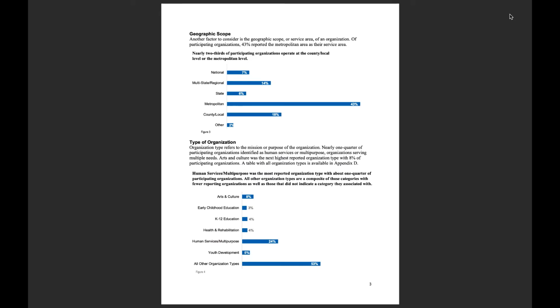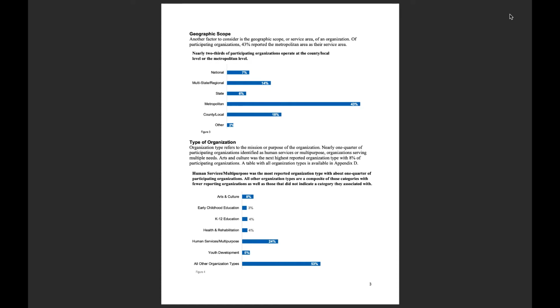We also look at the information by geographic area and how an organization is reporting where exactly their organization is at. So are they a national organization? Are they multi-state or regional? Are they a state organization, so either just in Kansas or just in Missouri? Are they a metropolitan area organization? So that would be defined by that Kansas City metro area map there in the introduction of the report. Or are they a county or local municipality organization or some other form of organization? So we look at that in the salary information in the tables as well as throughout the report.